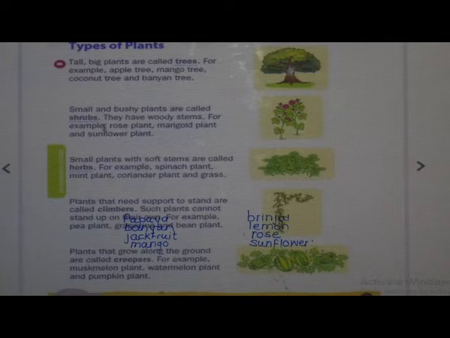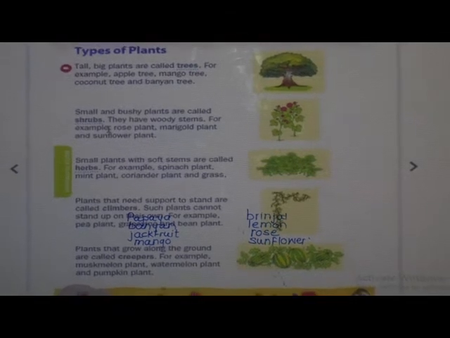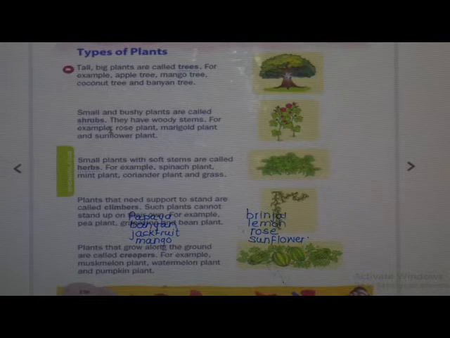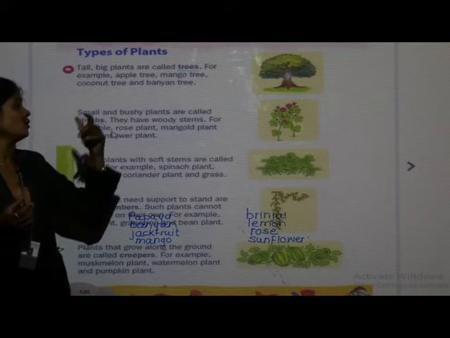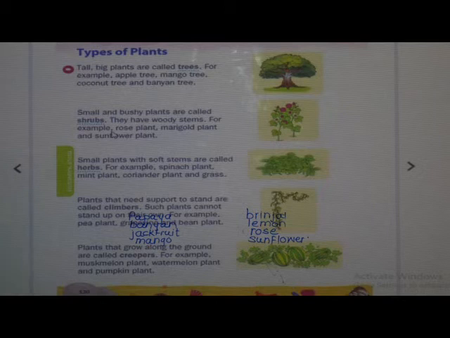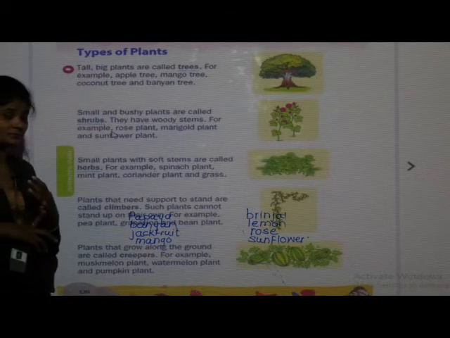Means there are so many factors, and on that base plants are classified, and it can be further classified based on their height, tenderness of stem, branches and their life cycle. So which are the factors on their basis the plants are divided? So which are those factors?